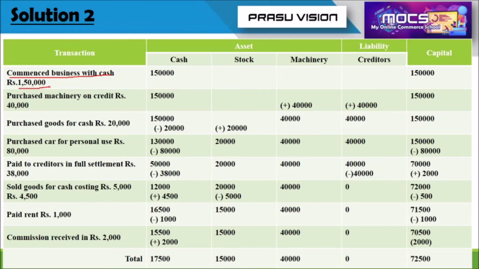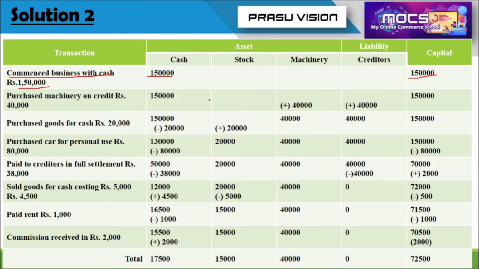Already in the previous problem we have discussed, one person is starting or commencing a business. Normally the cash for the firm increases, and capital for the firm also increases. Cash invested in the business is known as capital. So both are increasing.